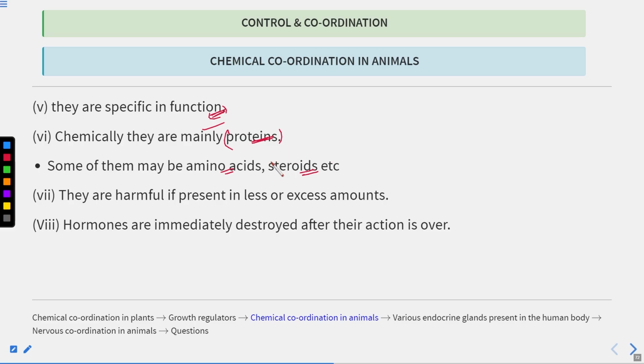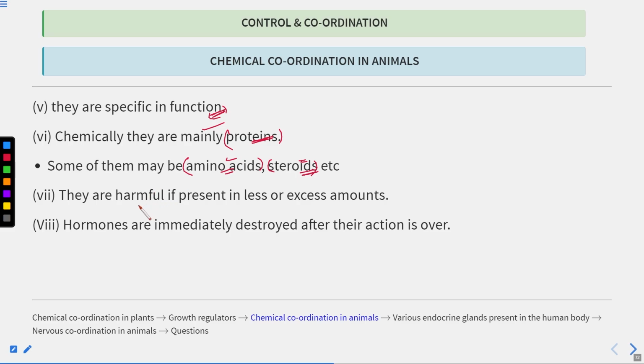These are steroids involved in the immune system, as well as the generation of the anti-inflammatory response, and they also play a role in the stress response. So we are talking about corticosteroids, which are a kind of steroid. Some of the hormones can also be amino acids. Proteins are made up of amino acids.